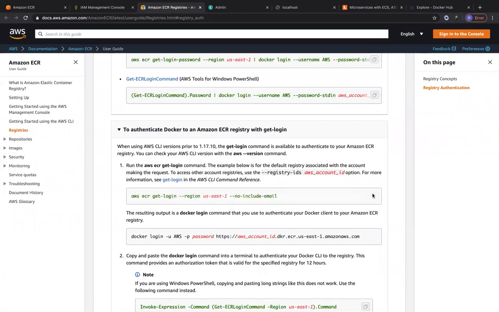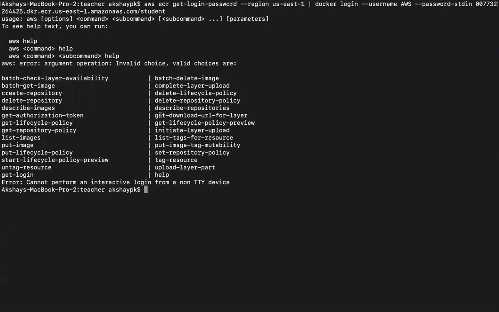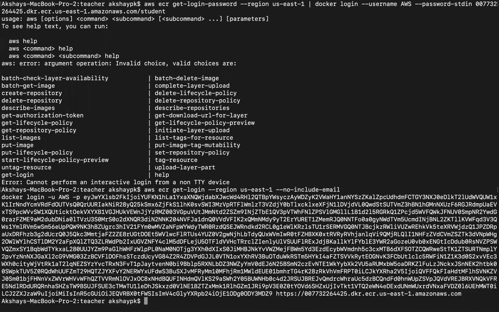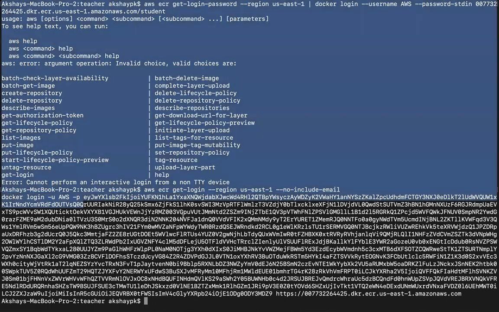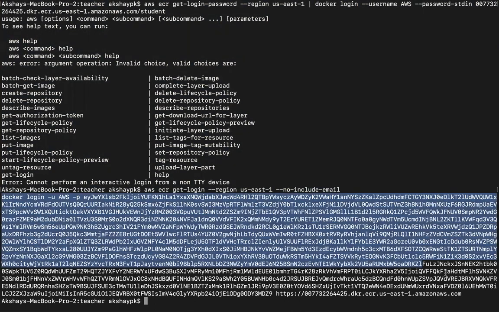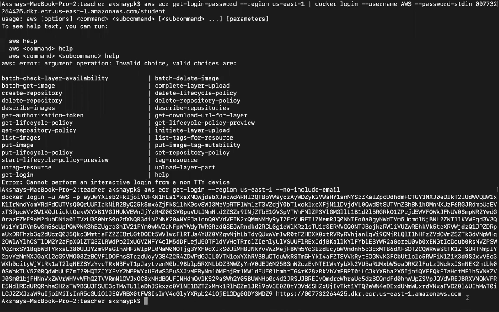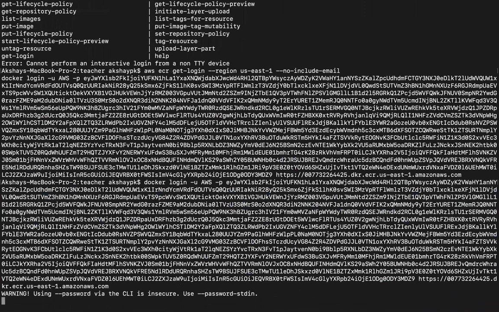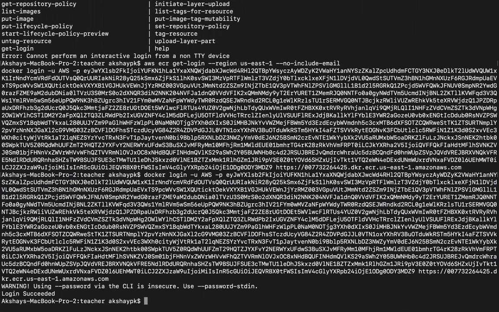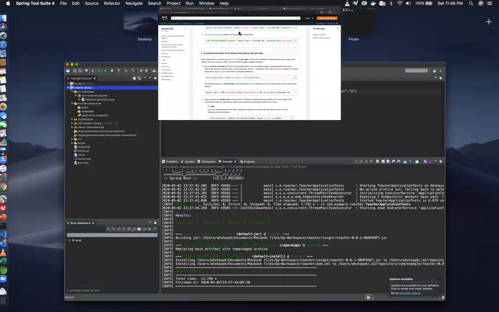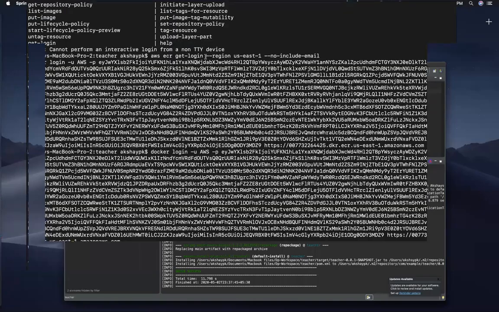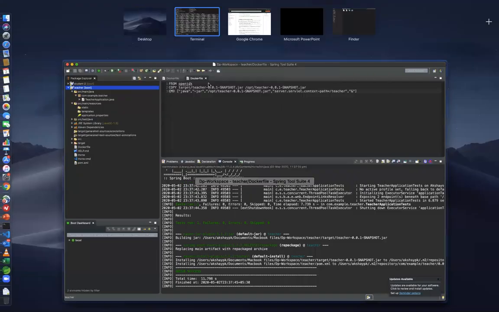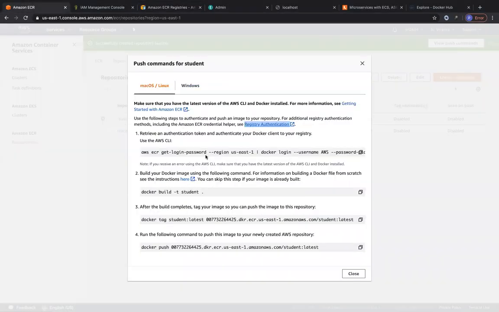Cool. So this is the previous version that I was using. Let me go ahead and do this. Yes, we have automatically logged into ECR. What we have to do right now is just copy this Docker login command with the password. Yes, so login has succeeded. Brilliant. Now I can directly tag my image appropriately to ECR. Let me just go ahead and get that command from ECR. The login is done right now.